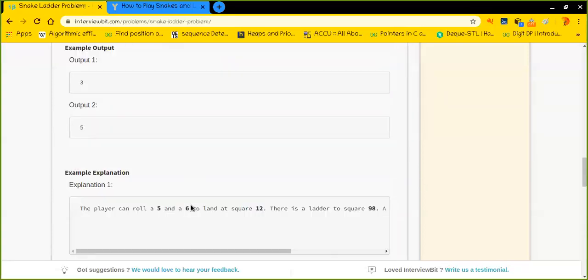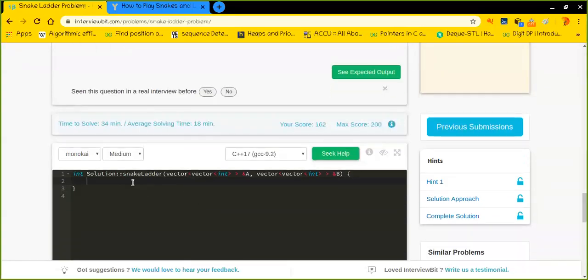So for that, I will be using a map, because a map will just give me all the details in O(1) time, because it will look for whether any such key exists or not in O(1) complexity. So I'll be using an unordered map here.